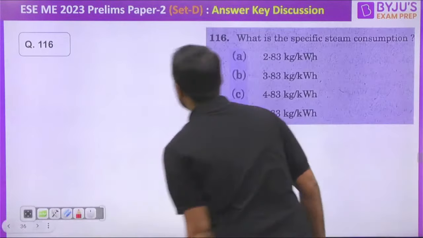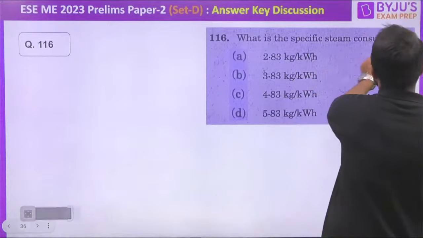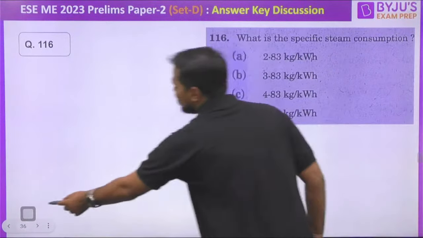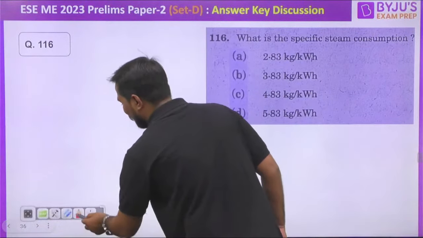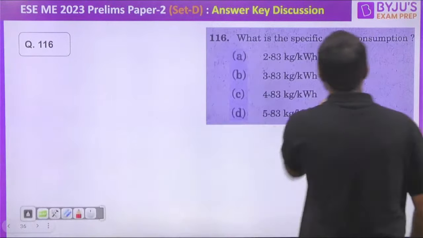Last question from my side. After that, Suraj sir is coming. What is the value of the specific fuel consumption, my dear? What is the numerical value of the specific fuel consumption? So we know very well that specific fuel consumption, we have written now, is 3600 divided by W net. Is it or not, my dear?